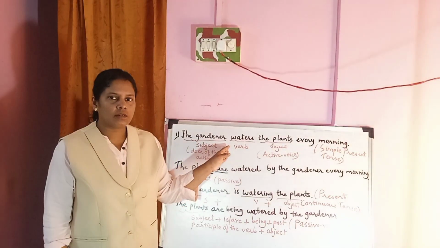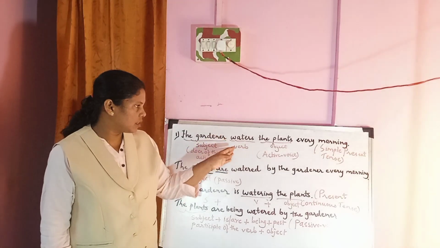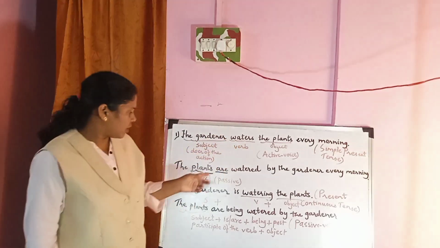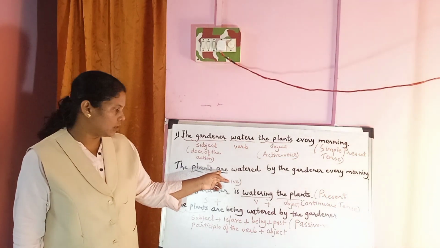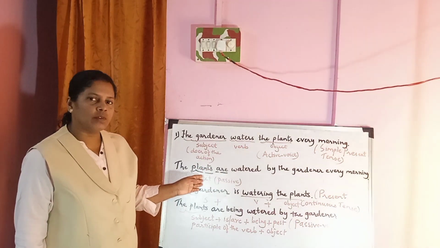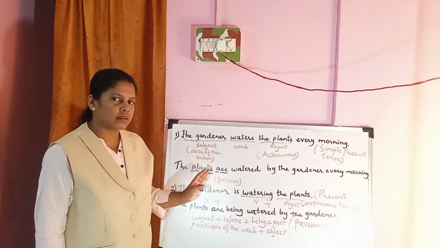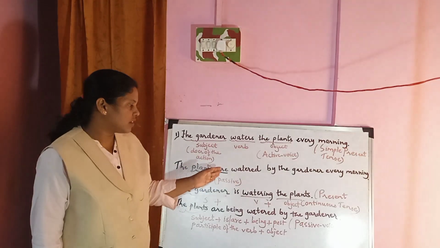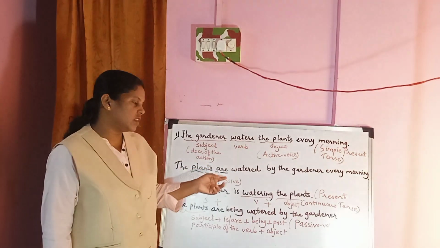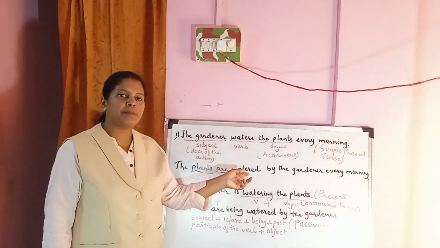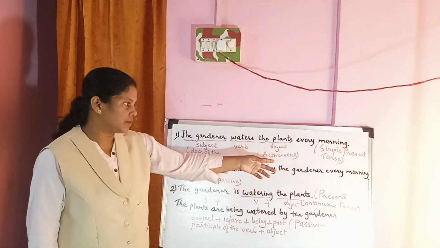See the structure for the simple present tense: subject plus is or are, that will depend upon the subject. Singular subject, singular verb. Plural subject, plural verb. The plants are watered. So subject plus is, are, plus past participle of the verb plus object for the simple present tense.